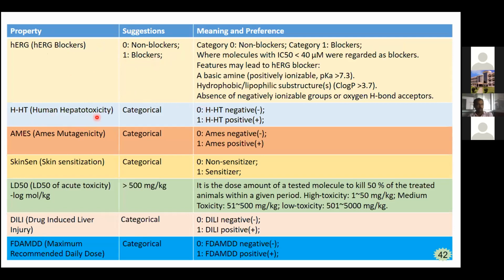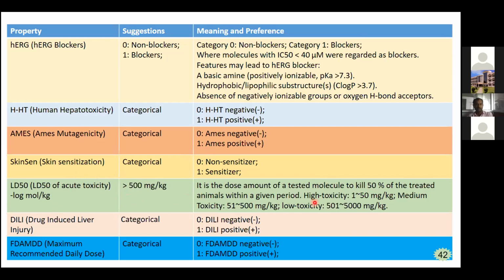And human hepatotoxicity, so 0 is indicating the negative and 1 is indicating the positive. And Ames mutagenicity, similarly 0 is negative and 1 is positive. Skin sensitization and acute toxicity, that is LD50, so it should be greater than 500 mg per kg. So it is the dose amount of the tested molecule to kill 50% of the treated animals within a given